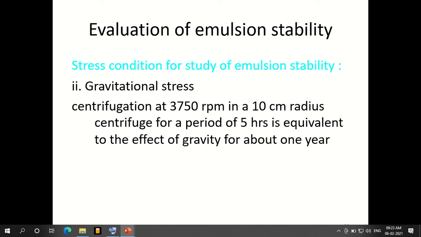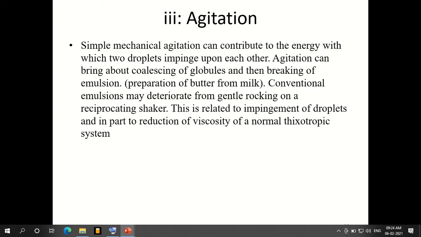Even with this application, if it does not change its phase and phase separation does not take place, then it will be stable for more than a year. So this is how we can evaluate the emulsion stability in terms of gravitational stress.